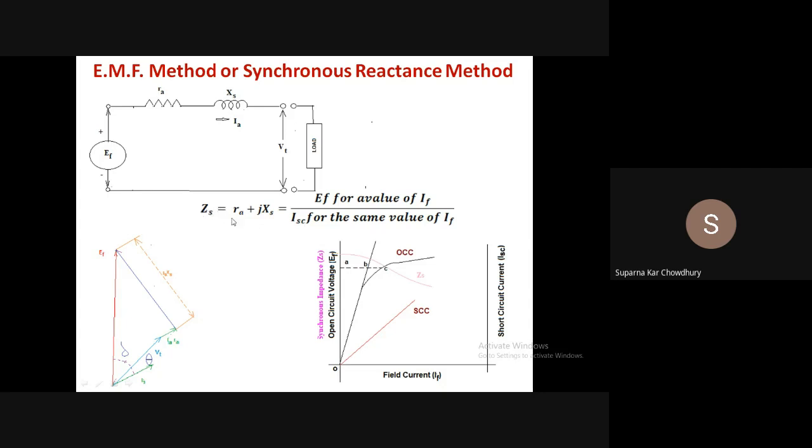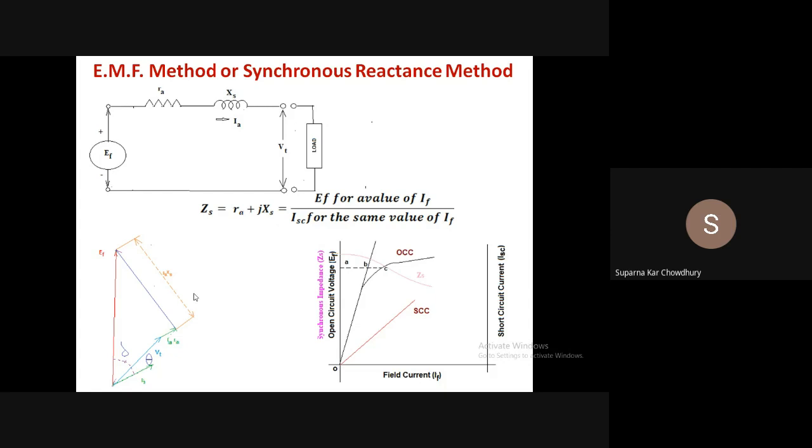So ZS is equal to RA plus jXS, given by EF for a value of IF divided by I short circuit for the same value of IF. So for different field currents, we can calculate the value of synchronous impedance. RA can be measured by the DC voltmeter ammeter method, and we can get the value of synchronous reactance.